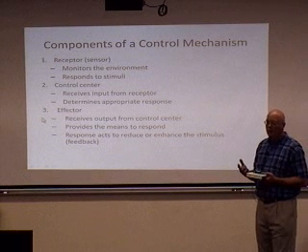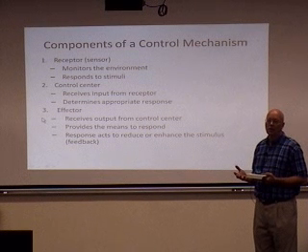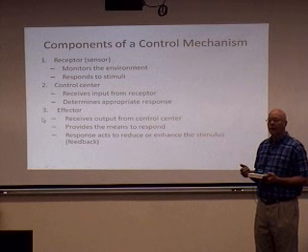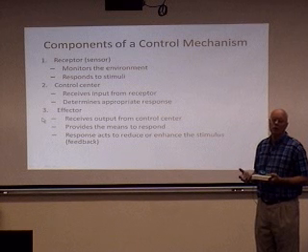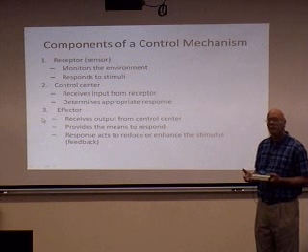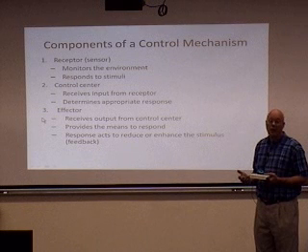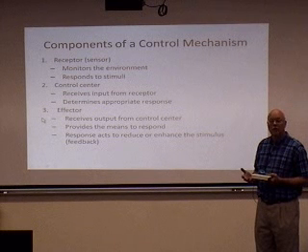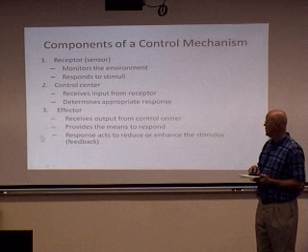And the effector is the component that's going to make the change. It's going to create the change. So in the case of body temperature regulation, if our body is sensing that it's getting too hot, what do we do? We start to sweat. So in that case, the effector are the sweat glands. Or say it's really cold out. What does our body do? We start to shiver. So in that case, our muscles are the effector. Our muscles start to shiver to generate body heat.